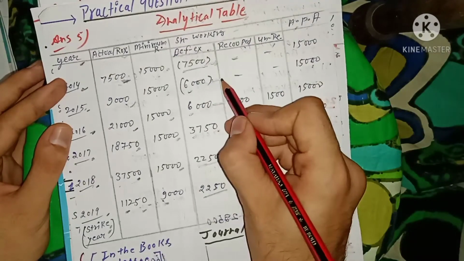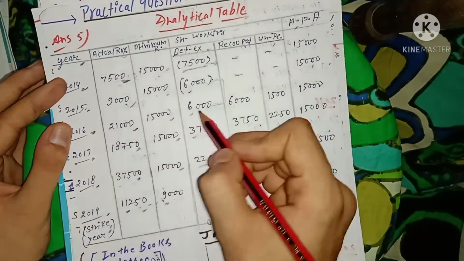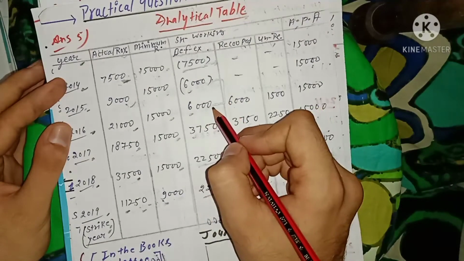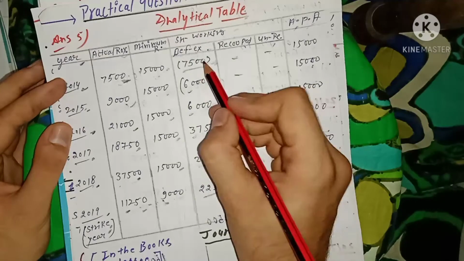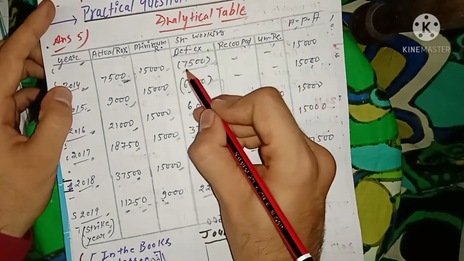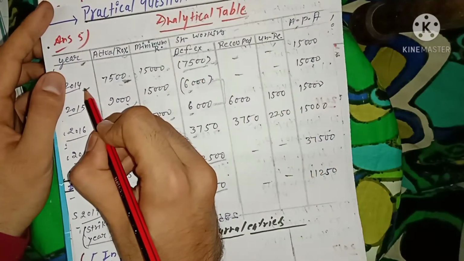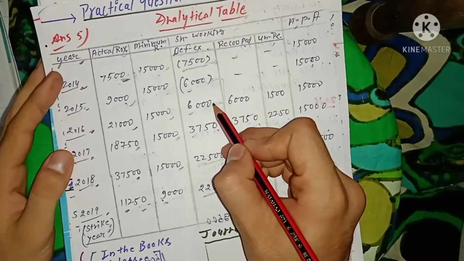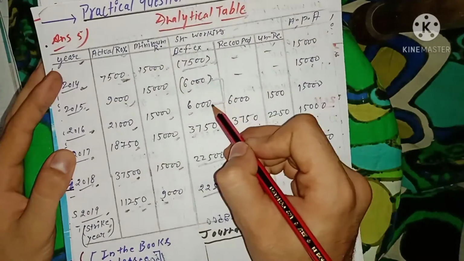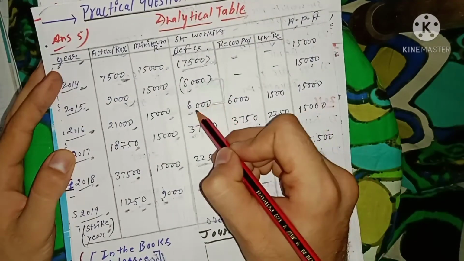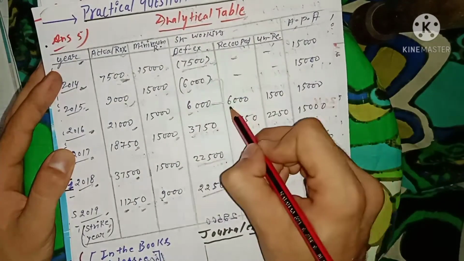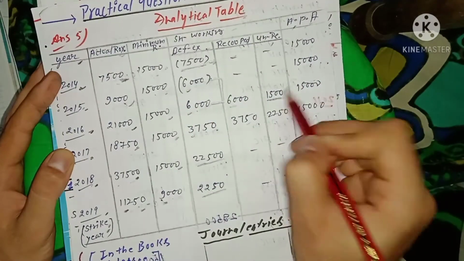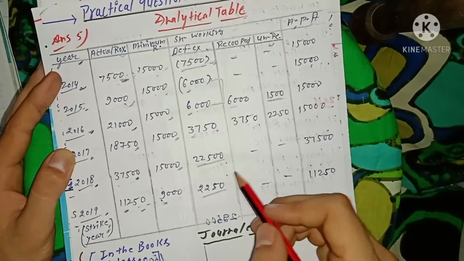So you can see as per the terms and conditions, we have already figured out that in the year of 2016 there is an excess working amount of rupees 6,000, so you can recoup the short working amount of rupees 7,500 which occurred in the year of 2014. Now you can't recoup the whole amount of 7,500 rupees because you have only 6,000 of excess working, so you can recoup only 6,000, and the rest, 1,500 rupees,